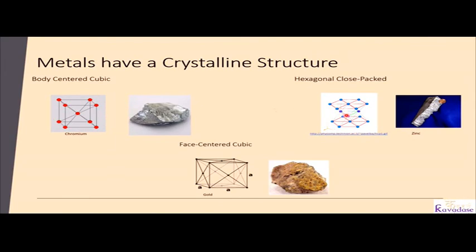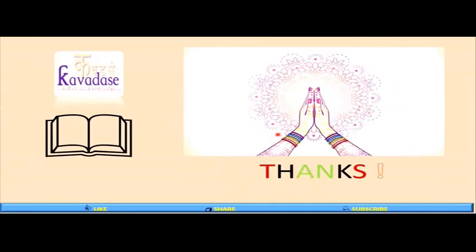Similarly, if I repeat this pattern multiple times, then I will get zinc material. So zinc has this HCP structure, chromium has this BCC structure, and this is FCC. If I repeat this pattern multiple times, then I will get gold's crystal structure. So these are all crystalline structures. Thank you.